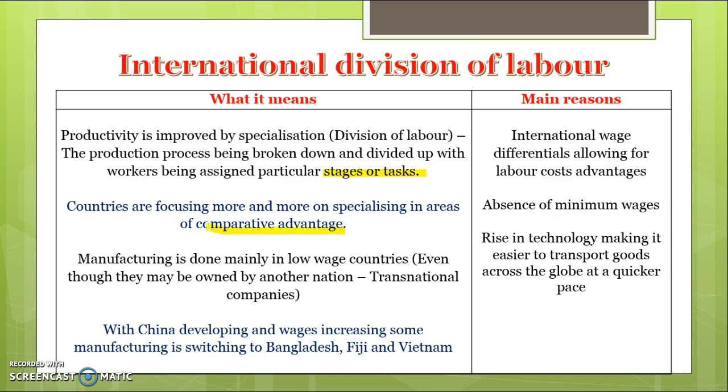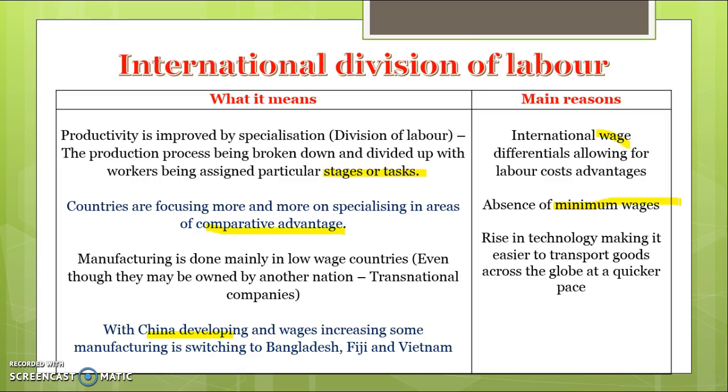So international division of labour, breaking down the production process into different stages and doing each of those stages in different countries. Even things that used to be developed in China or made in China are often switching to even lower wage countries now, like Bangladesh and Fiji and Vietnam, to take advantage of the lower wages in those countries. So the reasons for international division of labour is that there is large wage differentials, so firms can take advantage of lower labour costs. Often countries don't have minimum wages, or if they do, they're very low, so it could be 50 cents, $1, $2.